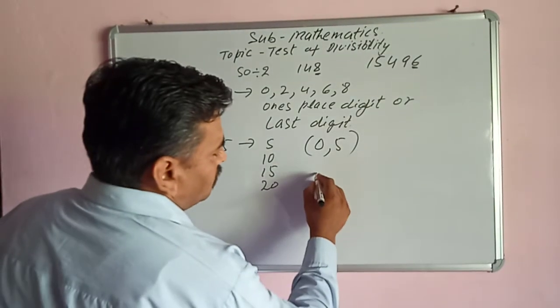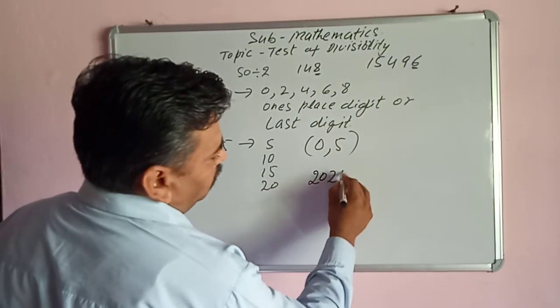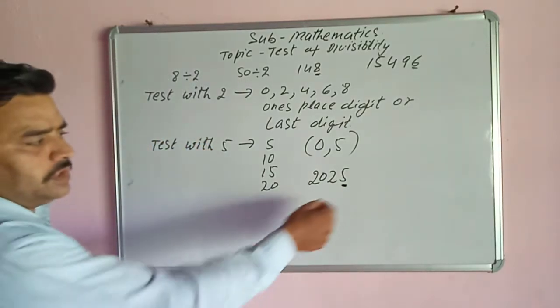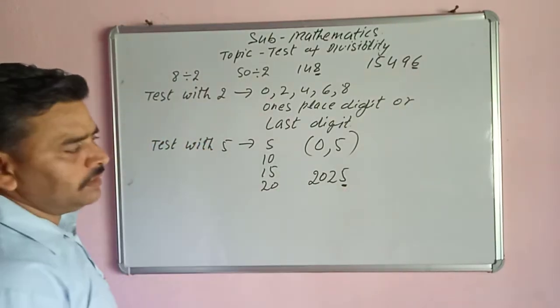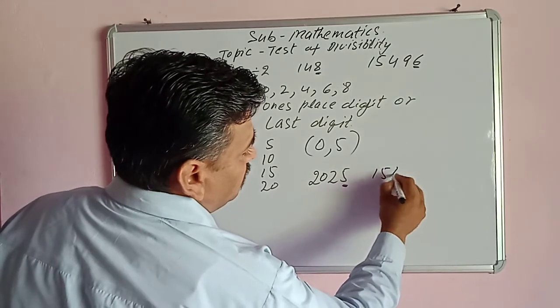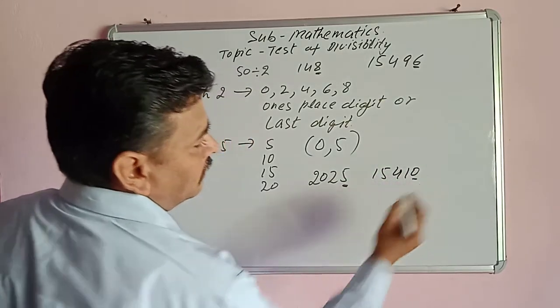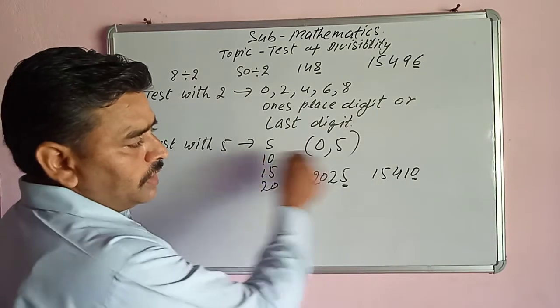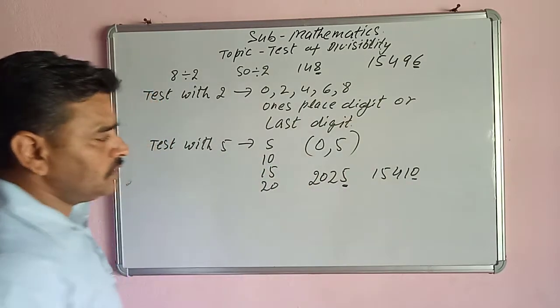Suppose it is 2025. It is divisible by 5 because the last digit, or one place digit, is 5. If it is 15,410, again it is divisible by 5 because the one place digit is 0.